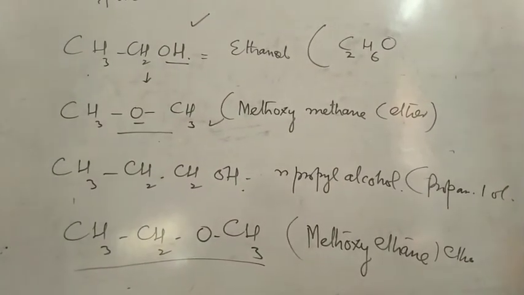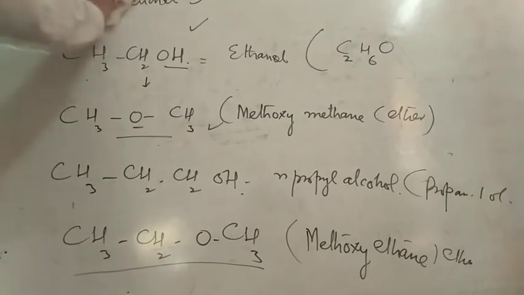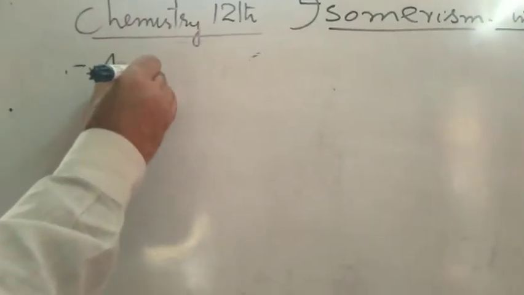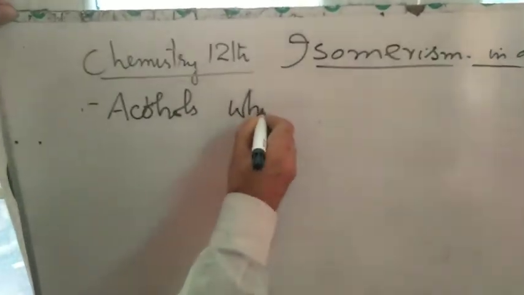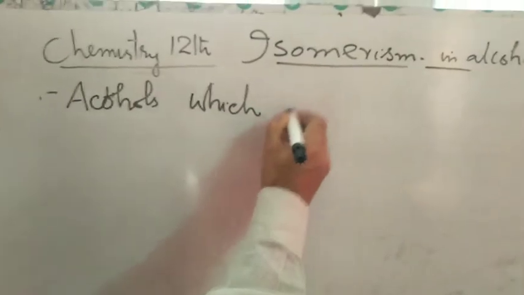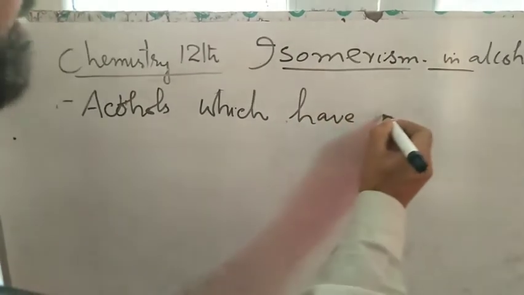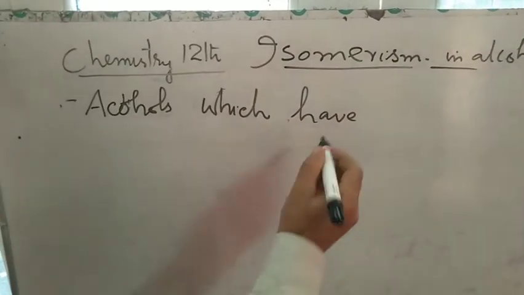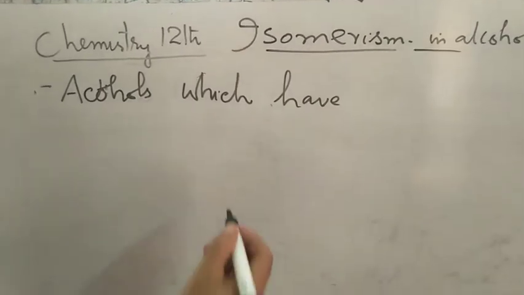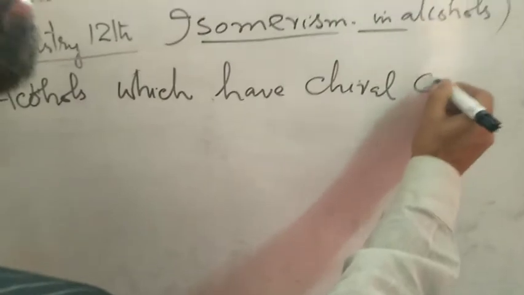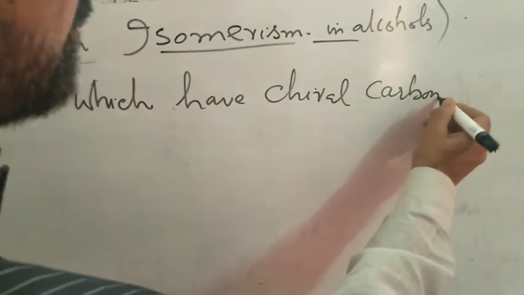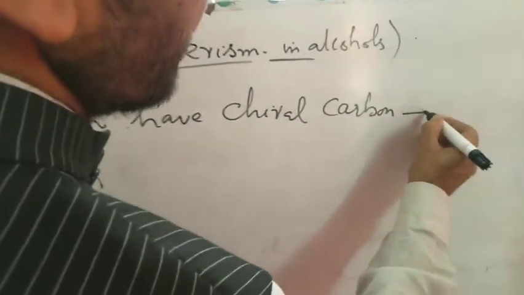Now the fourth type of isomerism is optical isomerism. Alcohols which have chiral carbon, that means stereogenic center जहाँ पर हो, carbon attached to four different groups, they show optical isomerism.